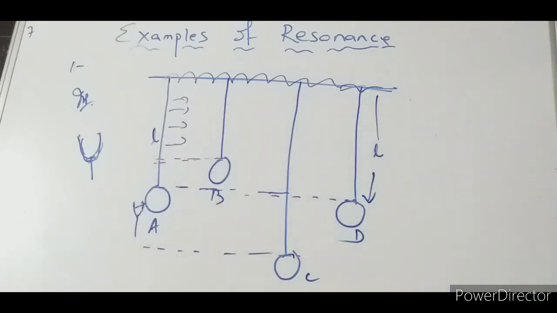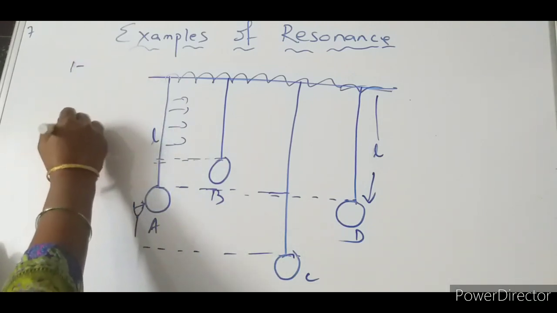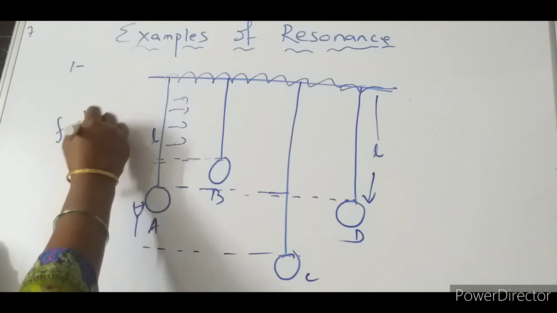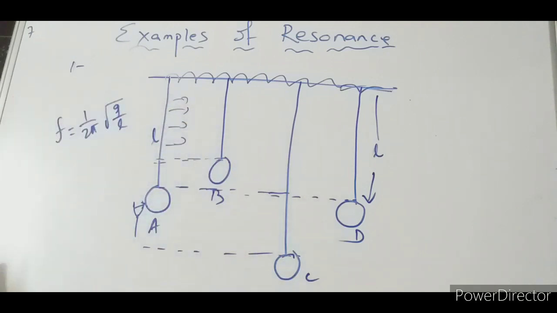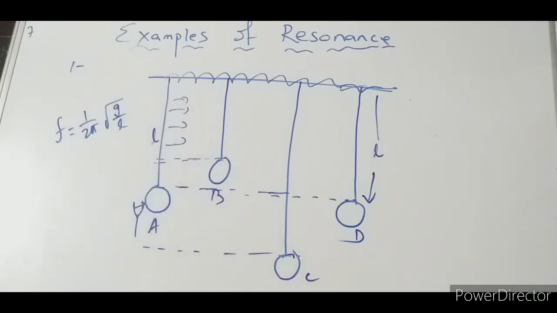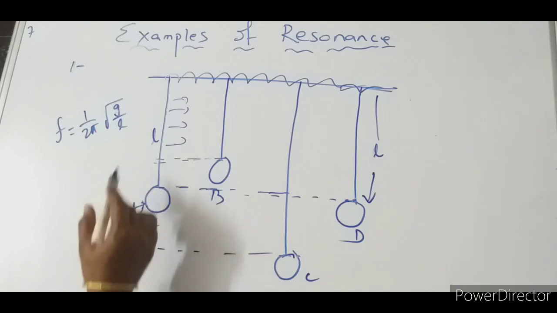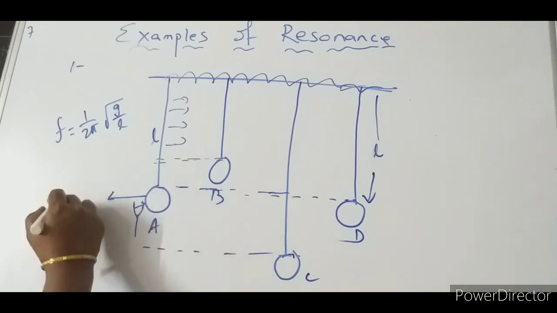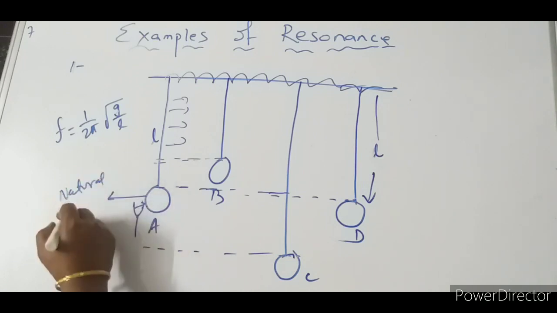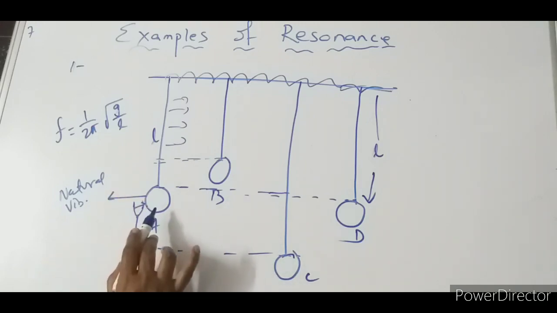So what happens here? We know that for a pendulum, the frequency formula is 1 by 2 pi root over g by L. So depending on this, we are getting the frequency. Let us set it for A. When we set A, it will start vibrating with its natural vibration, because it is set to vibrate.